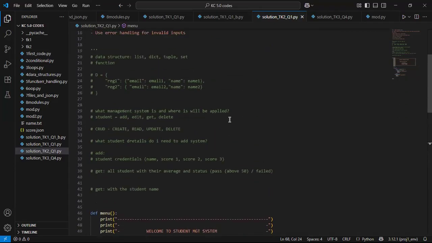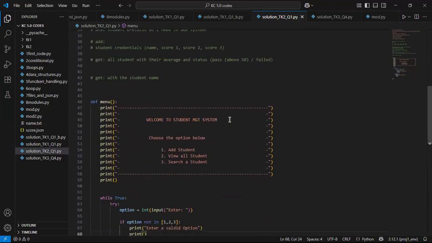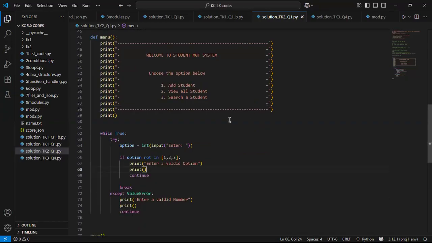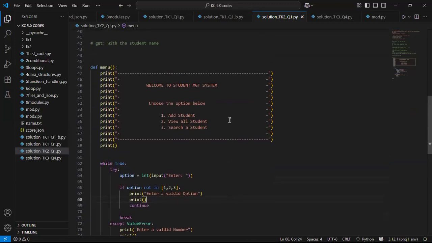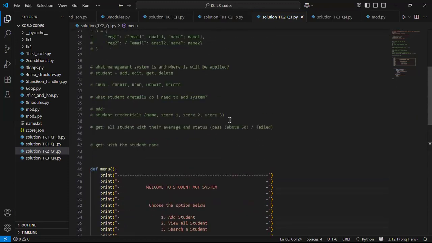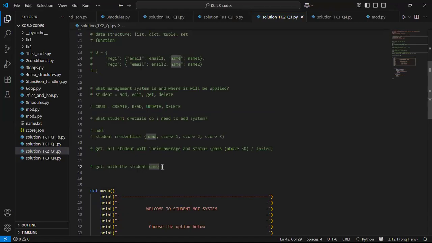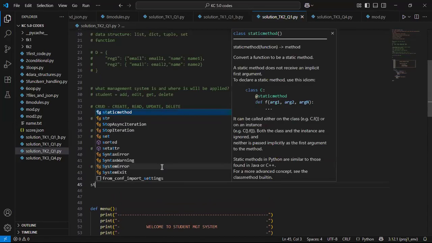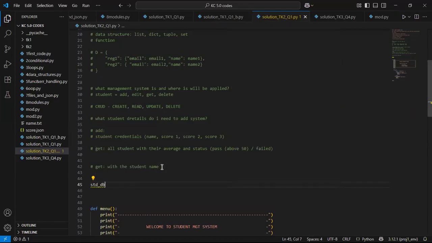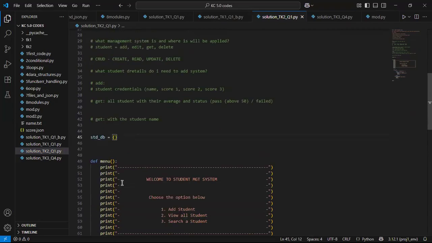All right, so let's see again. What do we need? We need a situation where if I choose option number 1, adding of students, I should be able to add students alongside their scores. So now how do I do this? I can come back here. I can have a student database. I'll call this std DB, an empty dictionary, right? So basically this way I want to add or create my student. I want to add it there, right? So how do I do this? I can simply come here.